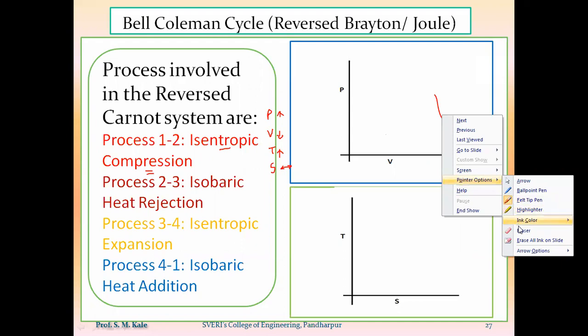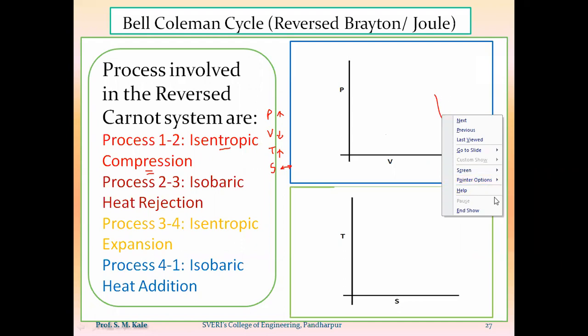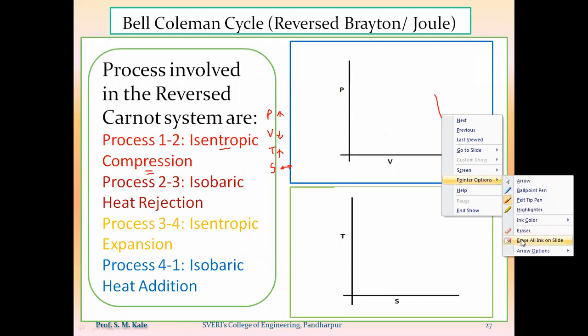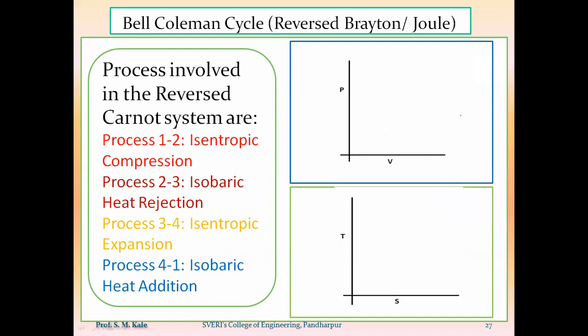So first process will be drawn likewise. So this will be the isentropic compression process. So this is the constant entropy line. And during compression, as pressure increases, volume decreases. That is being indicated by this upward arrow. So this is nothing but isentropic compression process on the PV diagram.